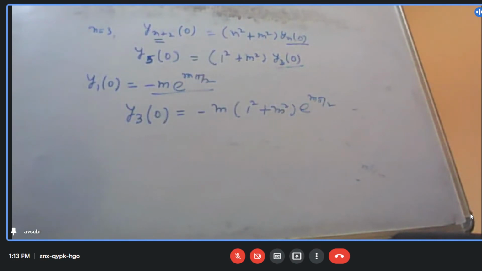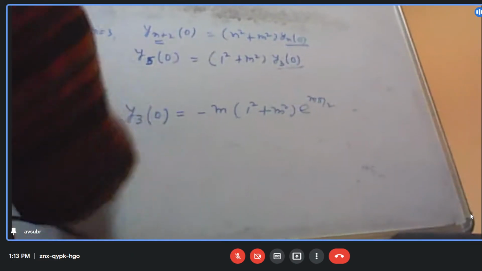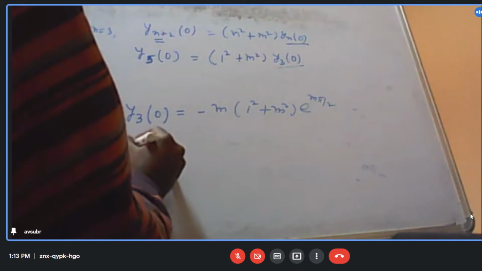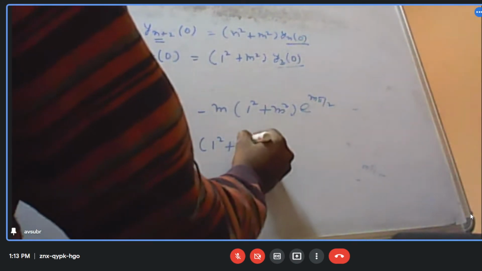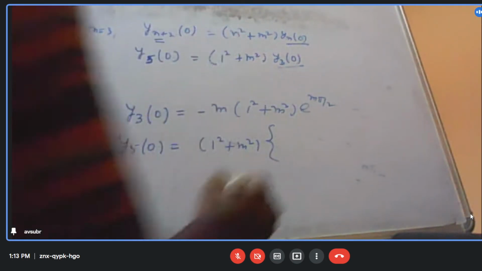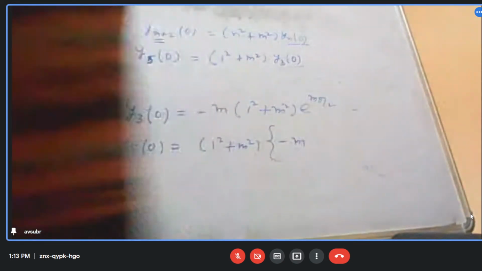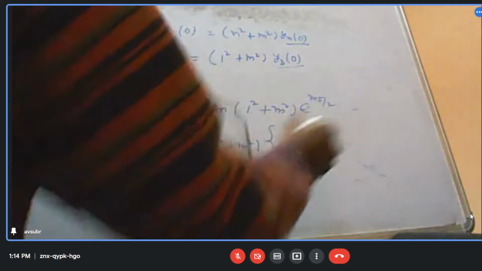Now the fifth derivative at x equal to 0 will become (3 square plus m square) into y3, which is minus m (1 square plus m square) e to the power m pi by 2. In place of this we will put this. Oh, sorry.